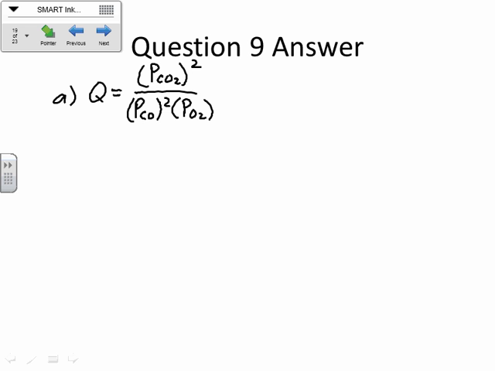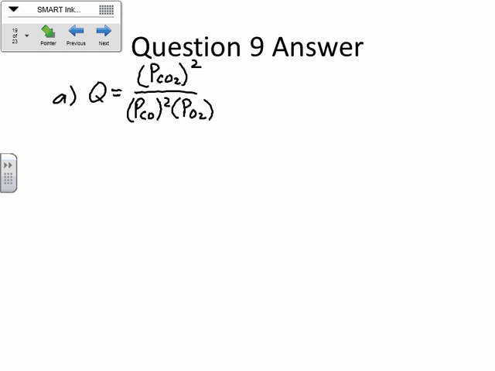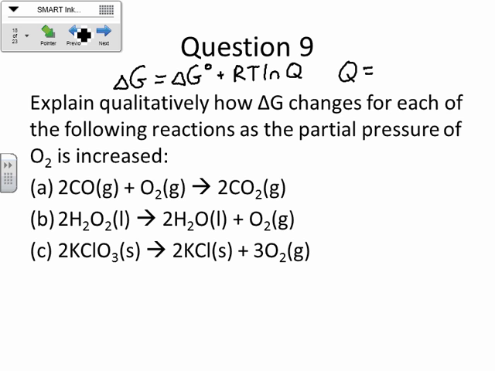Okay, so that's your Q, and you can think about this, again, in terms of Le Chatelier or in terms of what it's going to do to Q. If I start increasing the pressure of the O2, what is that going to do to my Q? Make it smaller, okay? So if I make it smaller, what does that do to the natural log here? When I take the natural log of a smaller number, it gets small enough that eventually this is going to become negative, right? Okay, so then that's going to make my delta G actually decrease. Okay, so that's one way of thinking about it.